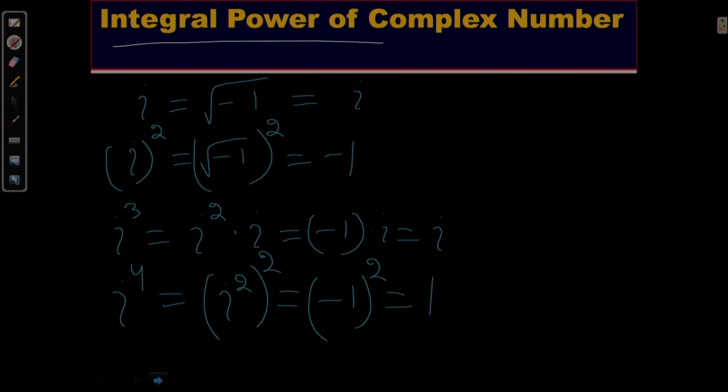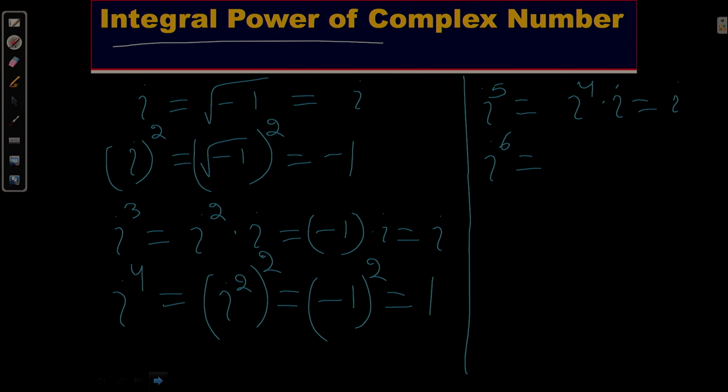Okay. Now, again you observe, suppose I would like to find out i raised to the power 5. I can write i raised to the power 4 into i, which is equal to, i to the 4 equals 1, 1 into i, that is i. Suppose I would like to find out i to the 6.